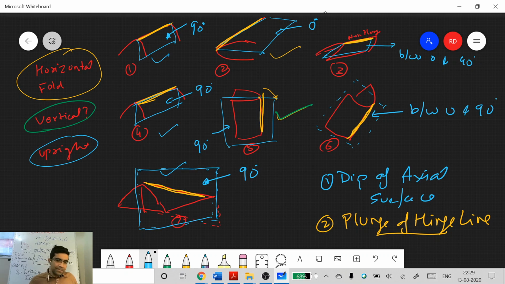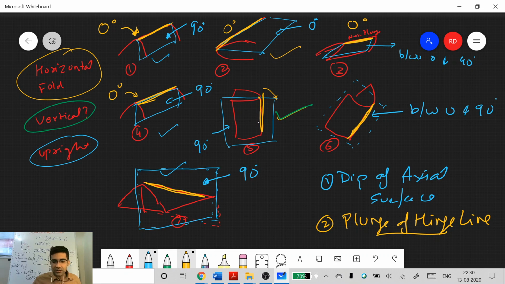Okay. Now we look at the plunge. What is the plunge here? Zero. What is the plunge here? Zero. What is the plunge in this part? This is non-plunging. Again, it is 0 degrees. Correct. What is the plunge here? This is the same as the previous case, 0 degrees. What is the plunge in this case? In case number 5, zero.